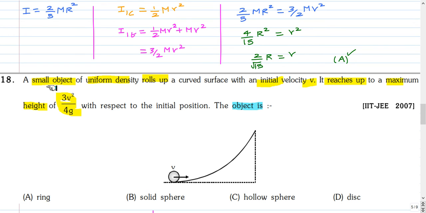A small object of uniform density rolls up a curved surface with an initial velocity v. It reaches a maximum height of 3 by 4 v square by g with respect to the initial position. The object is a ring, solid sphere, hollow sphere, or disk. You can pause the video and attempt the question.